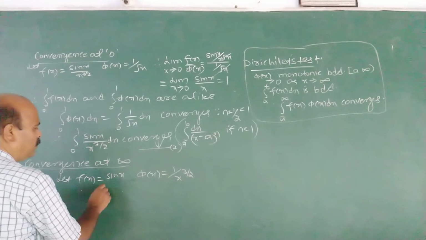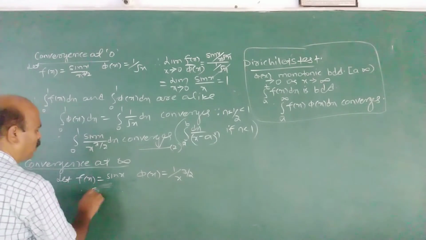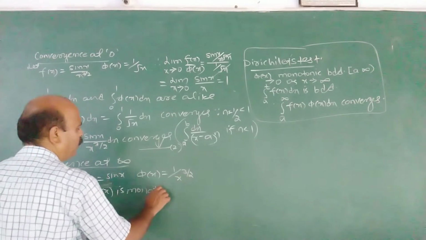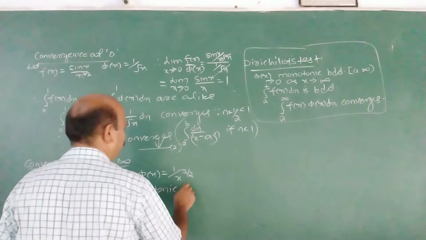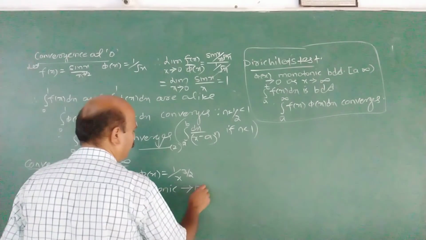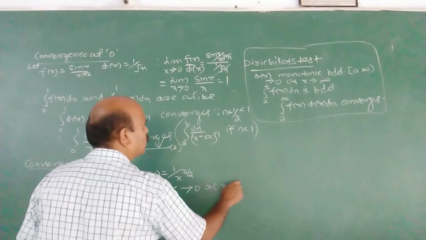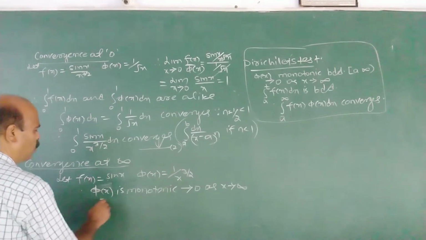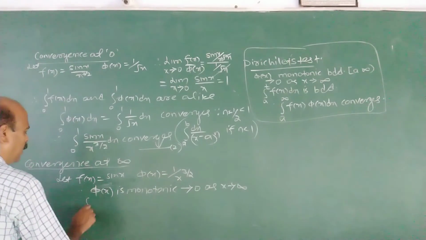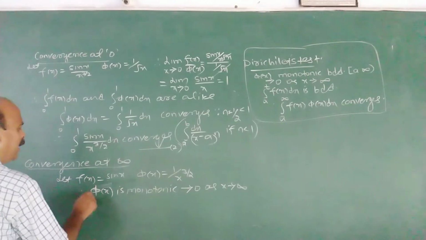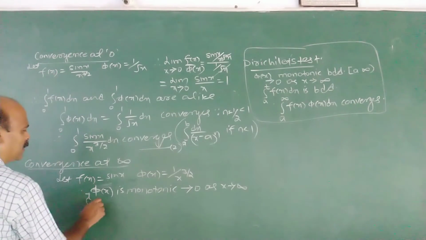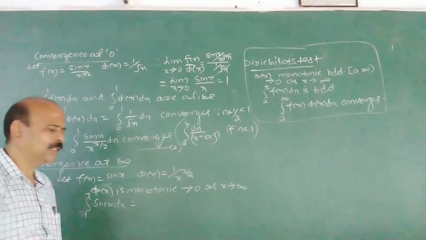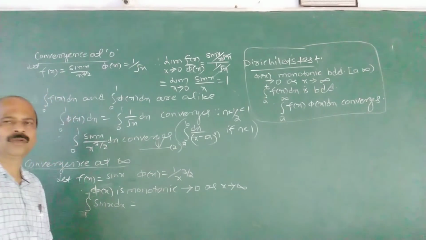Therefore, phi(x) is monotonic. In fact, it is monotonically decreasing, and tends to 0 as x tends to infinity. And also it is bounded. And the integral from 1 to t of sin x dx, this we have calculated many times, and I have proved that it is less than or equal to 2.